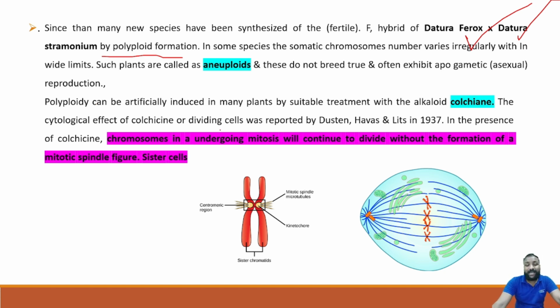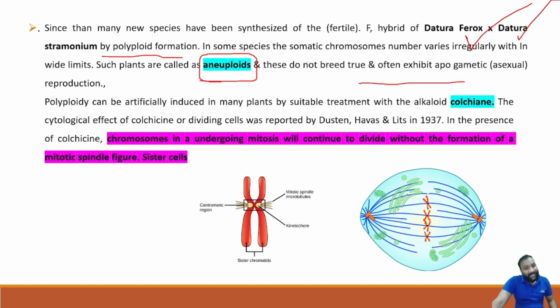In some species, the somatic chromosome number varies irregularly within wide limits. The number keeps on changing. Such types of sets of chromosomes are known as aneuploidies. But these do not breed true, and often exhibit apogametic reproduction. They are not used for breeding, but they exhibit apogametic or asexual reproduction.